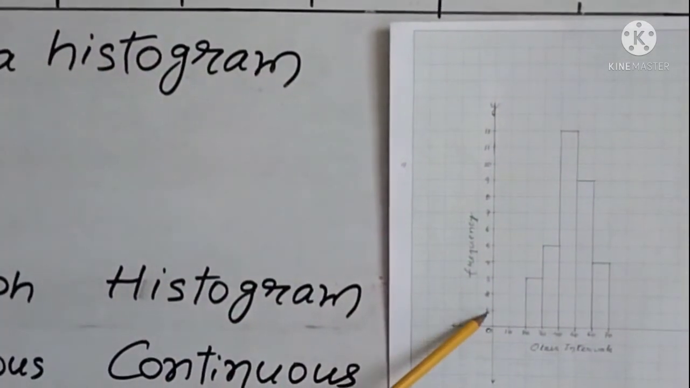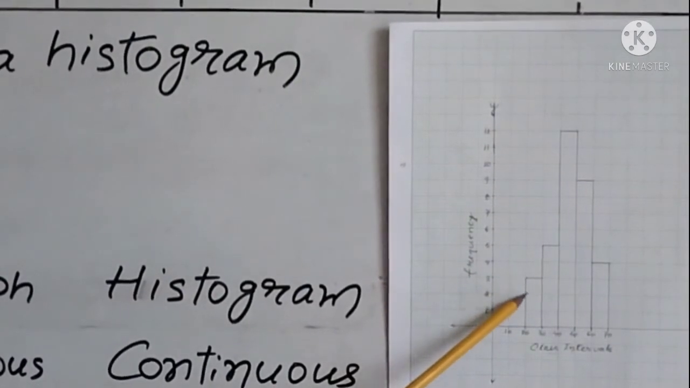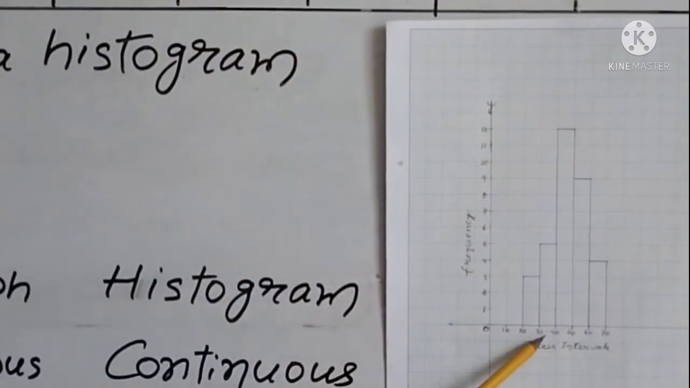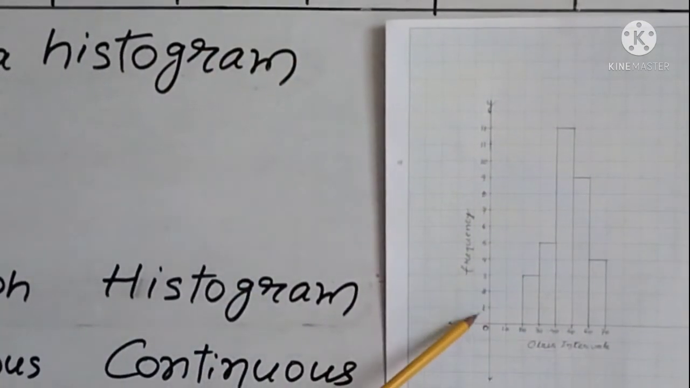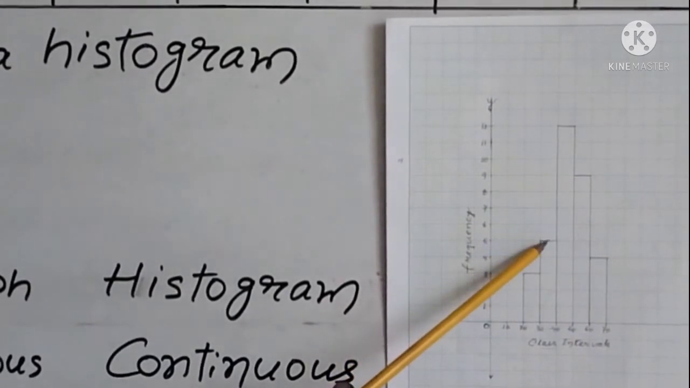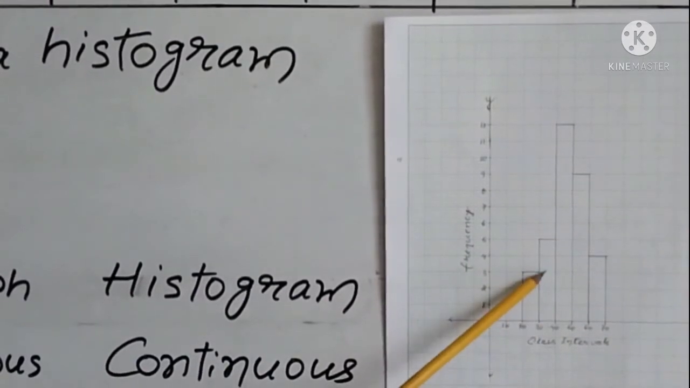So for 20 to 30, where is 3? 1, 2, 3. So join over here, this 3. Okay. Next is 30 to 40. 30 to 40 is 5. So for 30 to 40, this is 1, 2, 3, 4 and 5. So this line. So join over here, 5. So this is the 30 to 40 range.